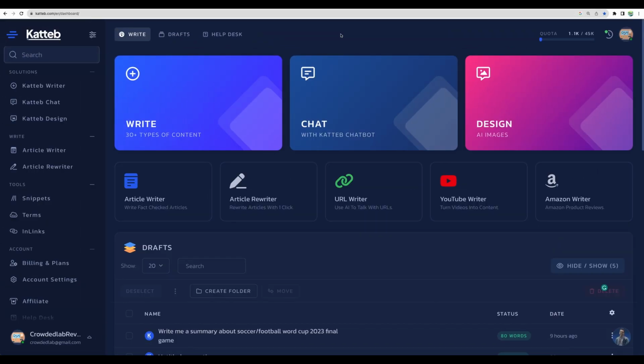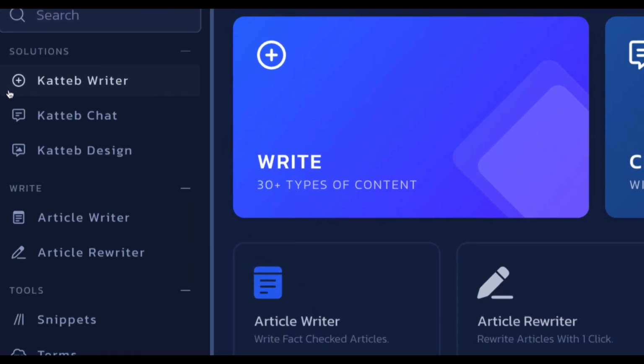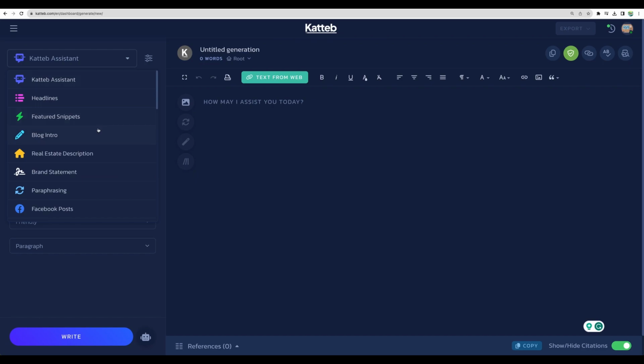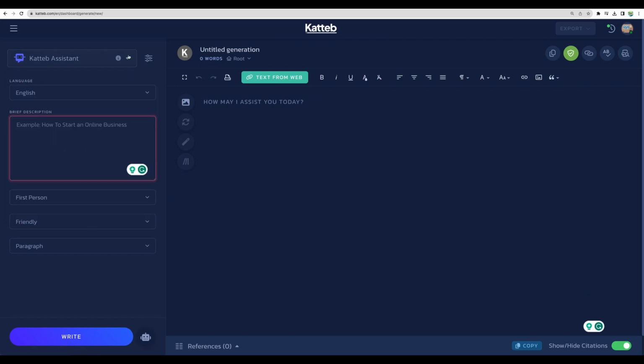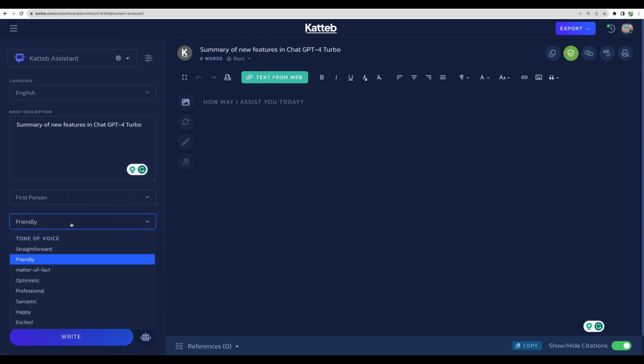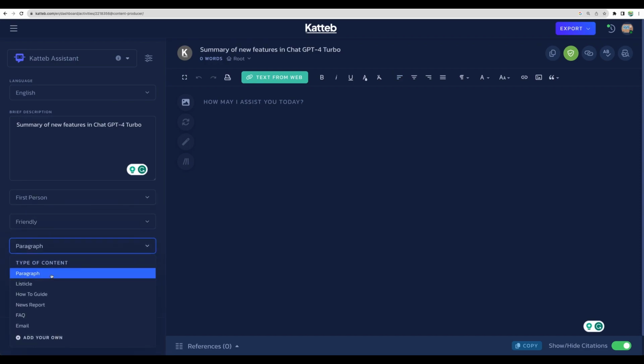So let's start with the first feature, Katteb Writer, which I use the most. You get to this editor menu. From here you can access other tools, but honestly you don't need to do that. You can just put whatever you want right here. You can select language, and let's write a summary about ChatGPT 4 Turbo. So we can add a title here. We can choose point of view, tone of voice, type of content. Let it be paragraph, but we can add our own.